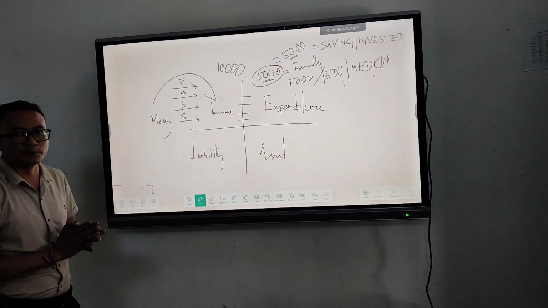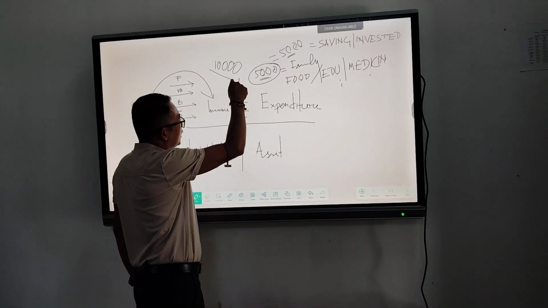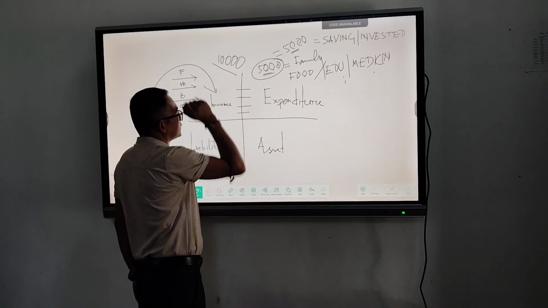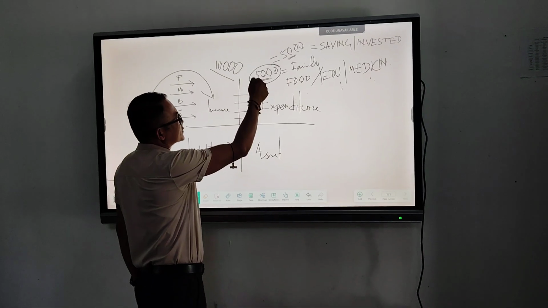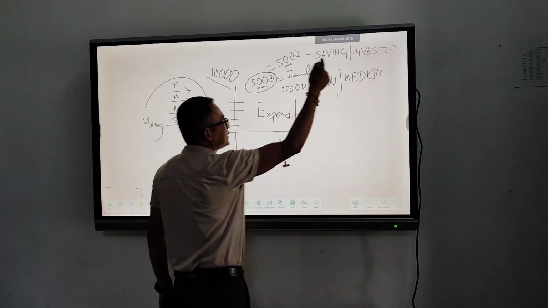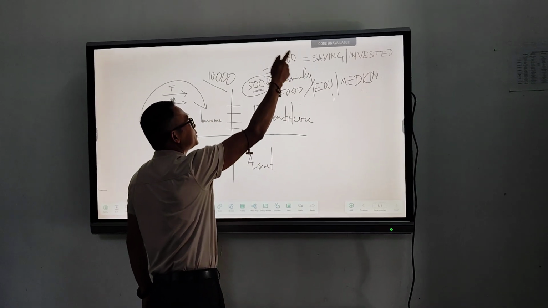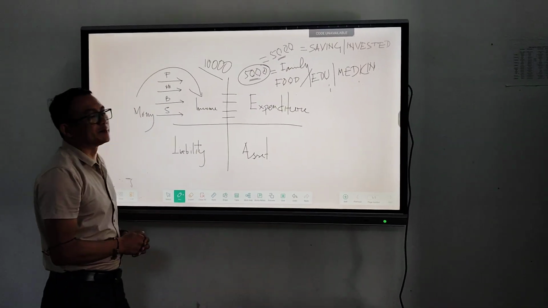This is a very important question. For example, the income of a family is 10,000, and we are spending 5,000 on food, education, and medication of the family. Then we are saving only 5,000 rupees in a month.